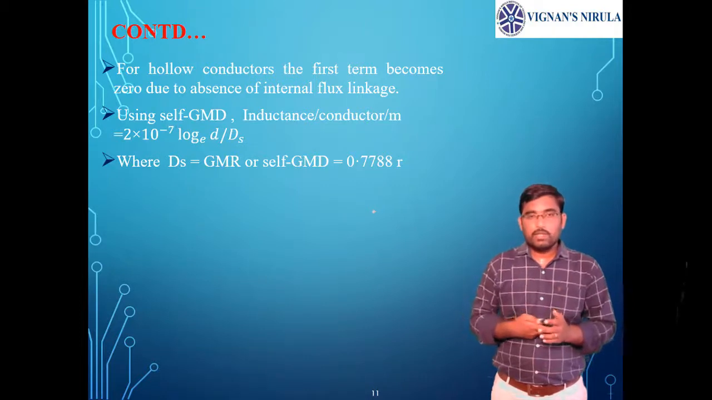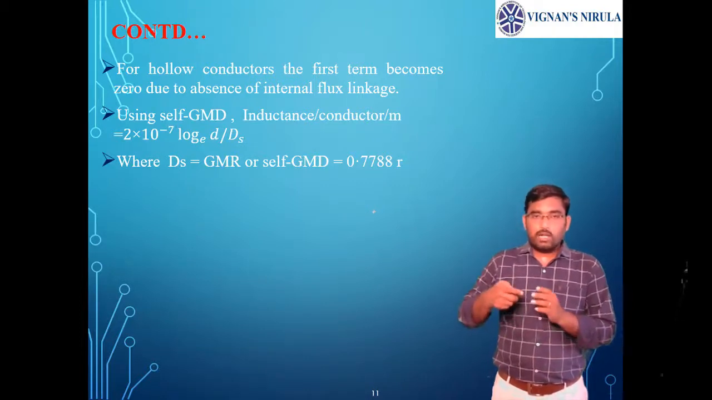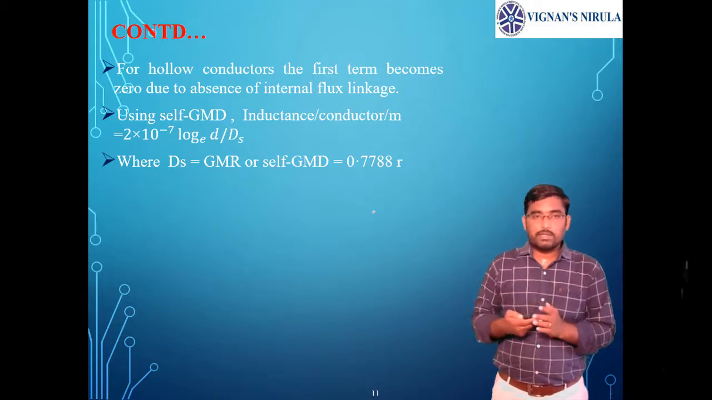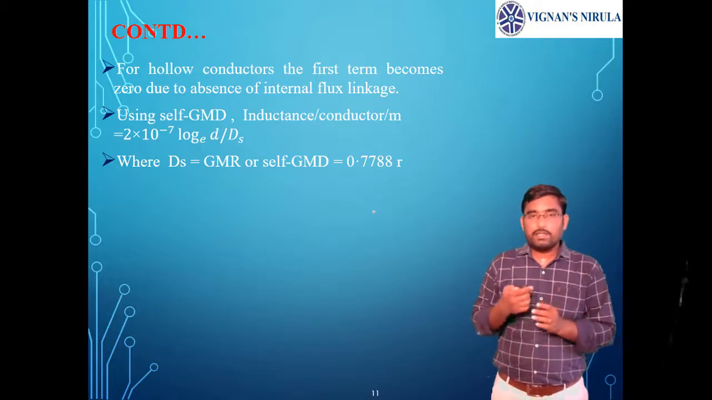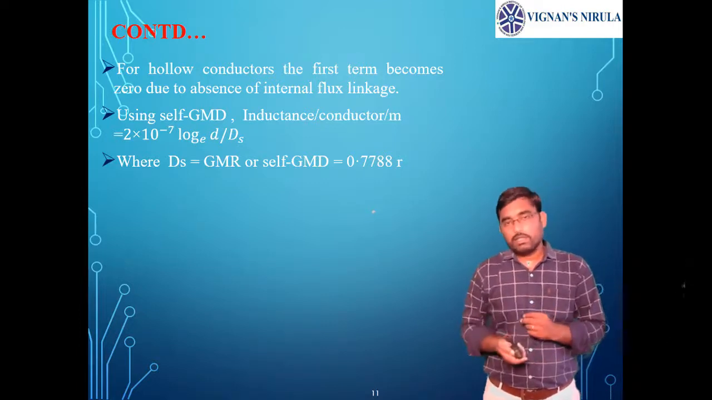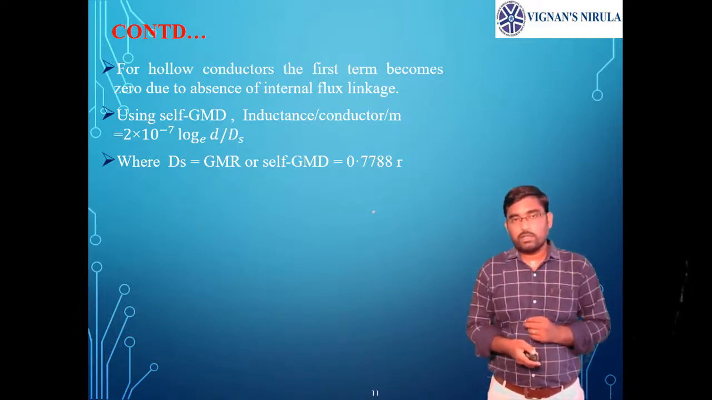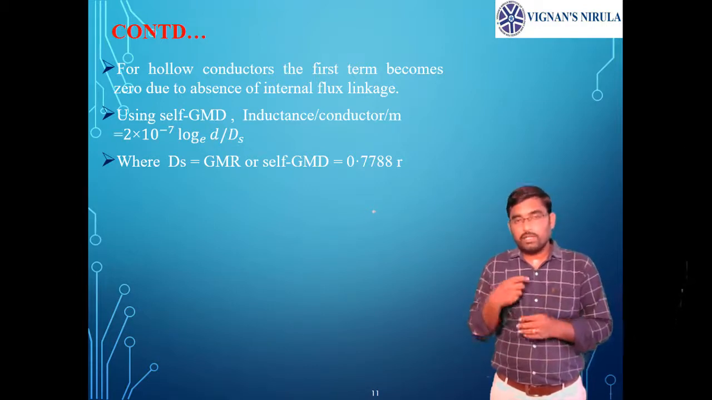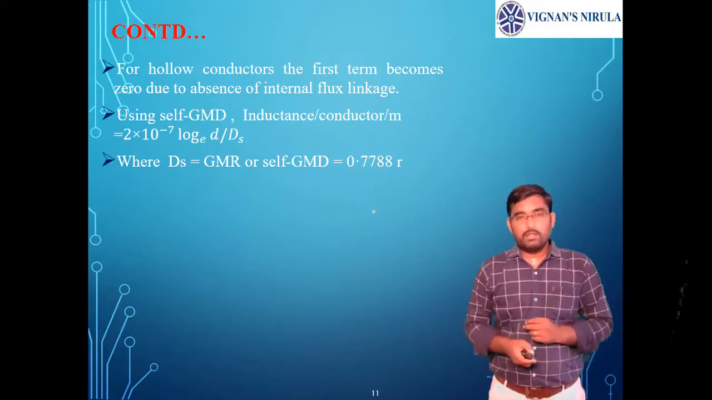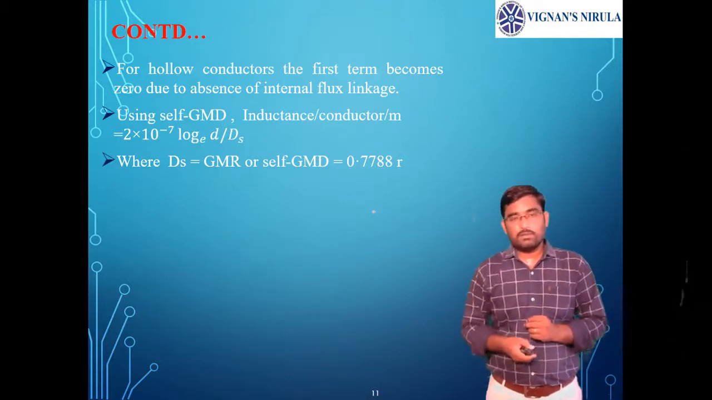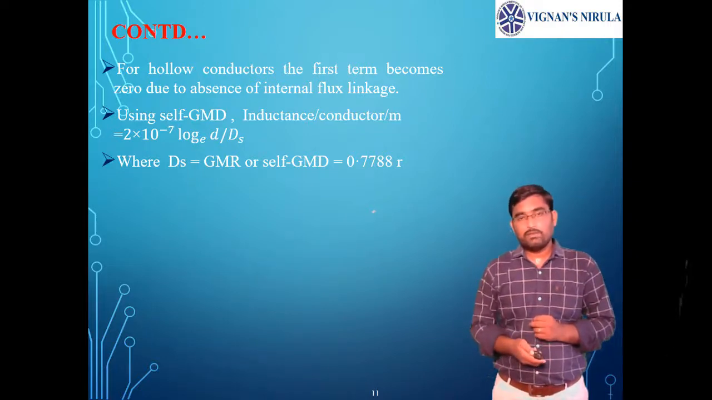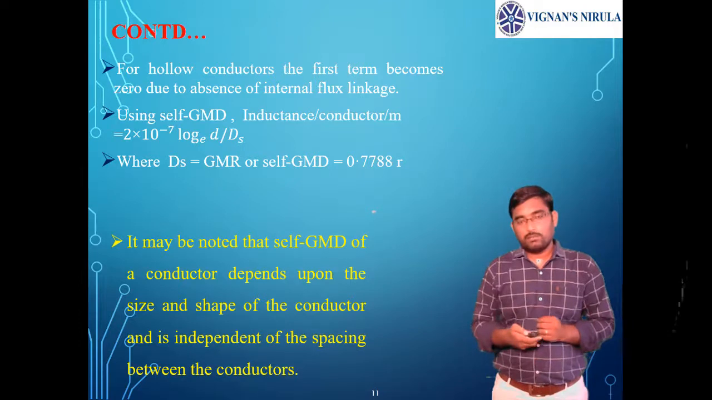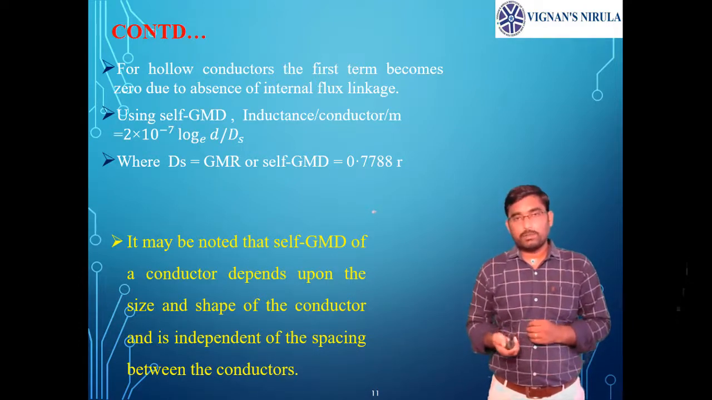So self GMD in this case is r dash. Here r dash is the radius of the fictitious conductor having radius r dash, which has no internal flux. See the equation here, you do not have that 1 by 4 term, the first term. That means it is a fictitious conductor which does not have any internal flux. In that way, by using self GMD, you can replace that internal flux term. So this self GMD and mutual GMD, we can use in the multi-circuit arrangements.